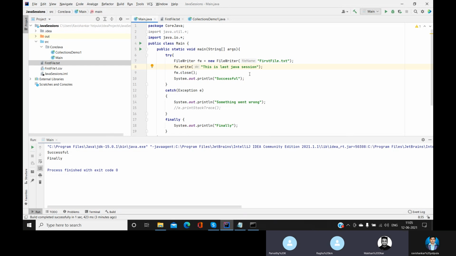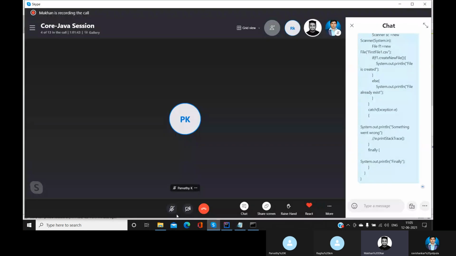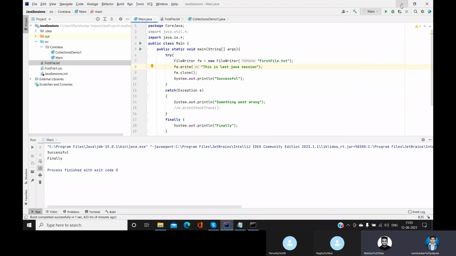How about Excel and all, Makan? If you go column A, column B like that in Excel, if you're creating, you have to use the list and this one, right? We covered it. Like Excel also has key and value. In collection we saw key and value, right?